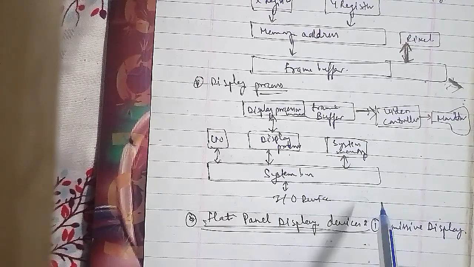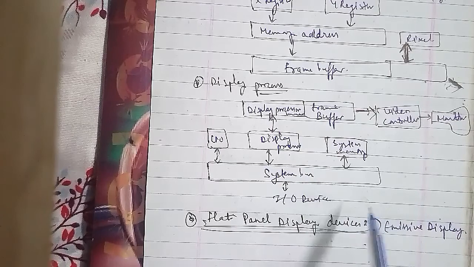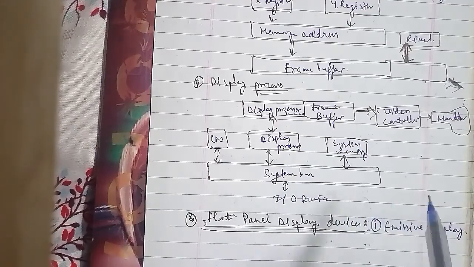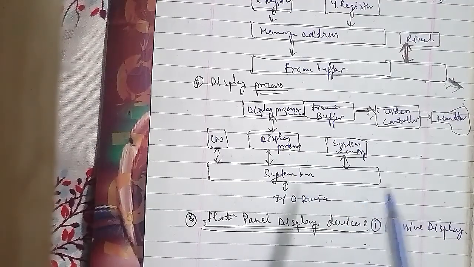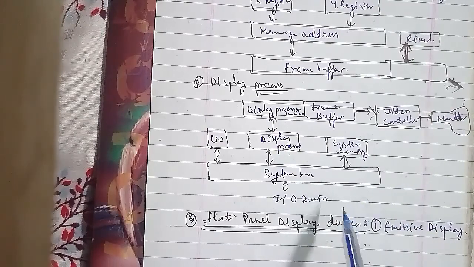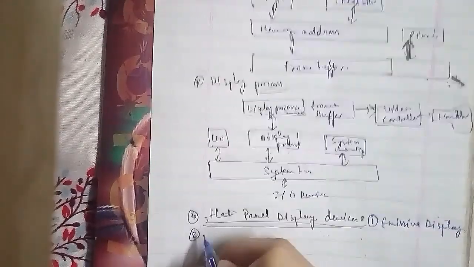The second is non-emissive display. Non-emissive displays or non-emitters use optical effects to convert sunlight or light from some other source into a graphics pattern. The most important example of a non-emissive flat panel display is the liquid crystal device.